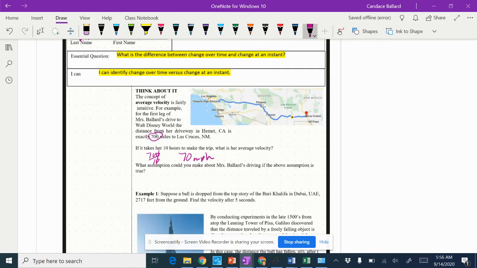So if I was going 70 miles per hour at all times, I had to have been speeding somewhere. Some places I had to go slower, some places faster, in order to make that average of 70 miles per hour. So she was likely speeding for part of the trip.